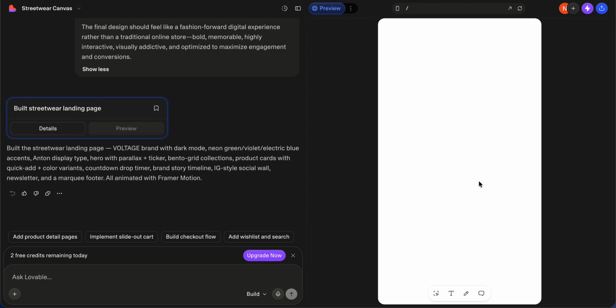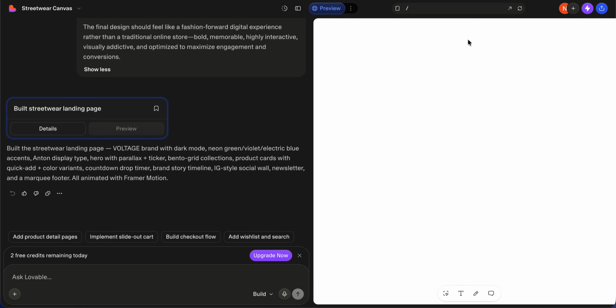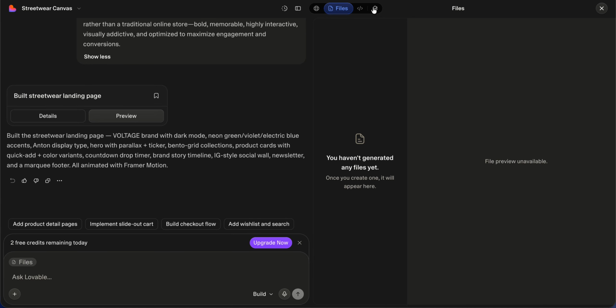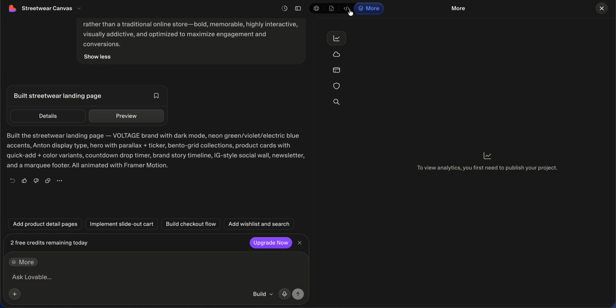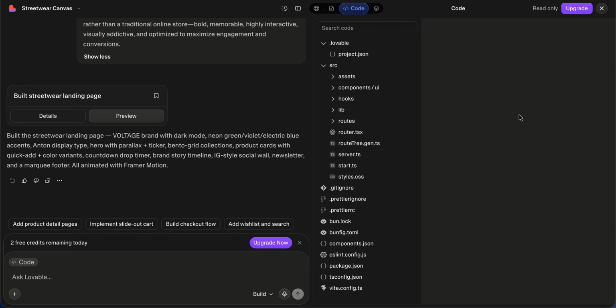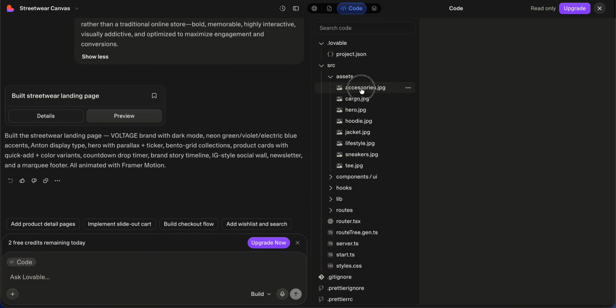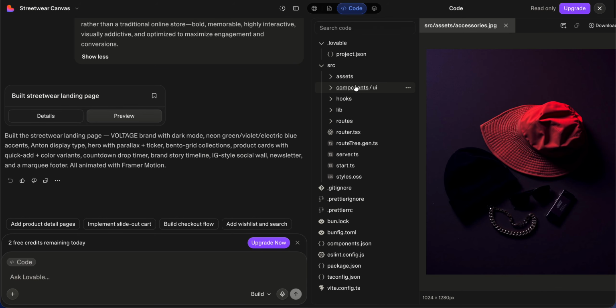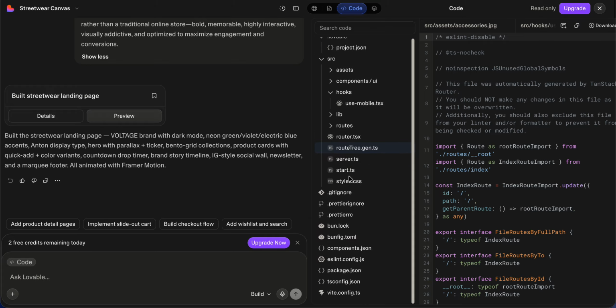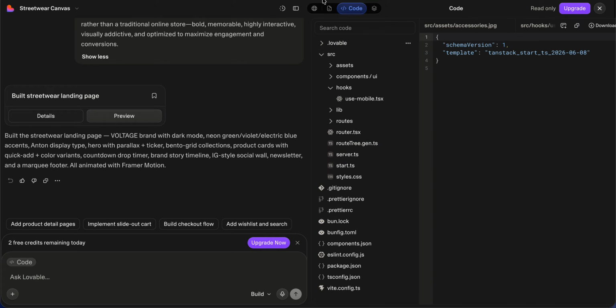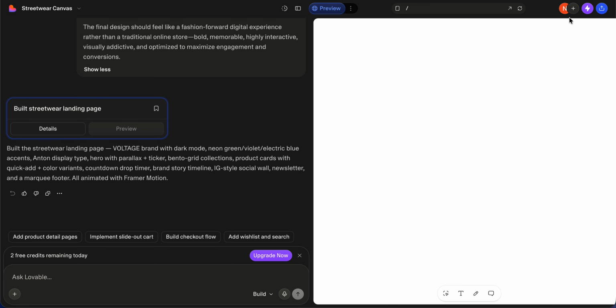So it made the website responsive. It's pretty cool to see that the website build is pretty good. Here's the code. The whole code can be downloaded if we upgrade our subscription. But yeah, it's pretty cool to see this website being made from our prompt only.